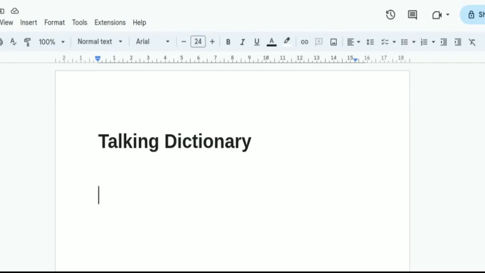Okay, so in the last video we discussed the different usages of the letter A. After A, the very first word that comes to my mind is aback. Aback is a word that is very interesting. Why is it interesting? First of all, it's an adverb, right? So let's write it down: adverb.